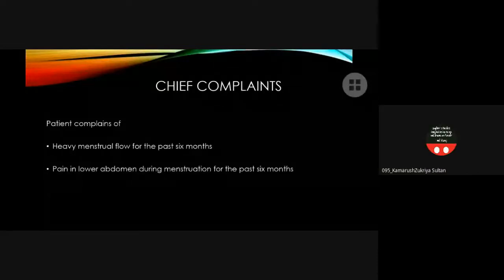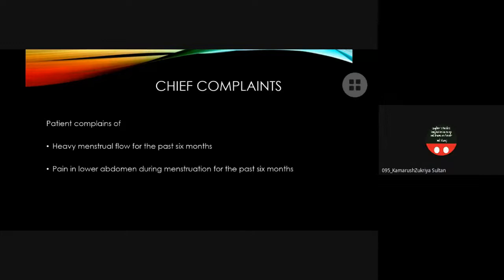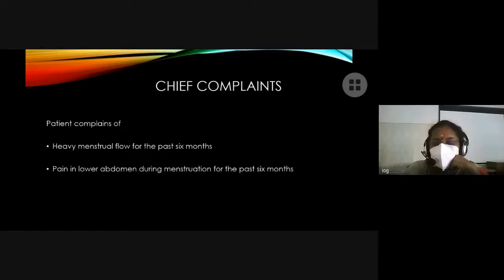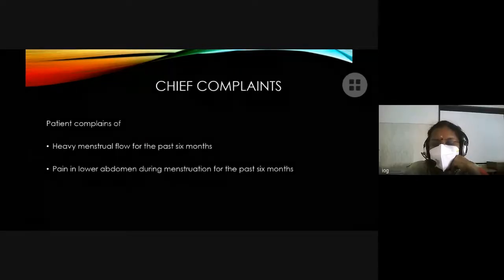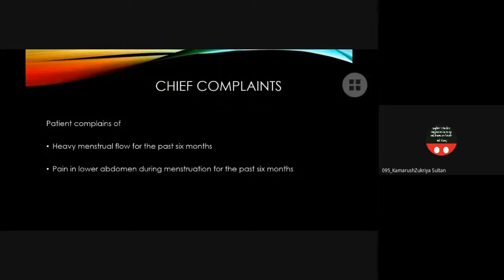Ma'am, it's usually divided into spasmodic dysmenorrhea and congestive dysmenorrhea. Tell me some examples of spasmodic dysmenorrhea. Spasmodic is when the pain starts at menstruation and it's due to the release of prostaglandin F2 alpha. And it usually occurs during ovulatory cycles, ma'am. What is the pattern in spasmodic dysmenorrhea? It starts during menstruation and it subsides by the second day of menstruation.